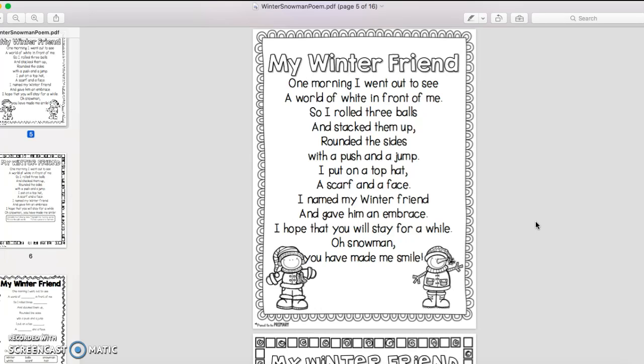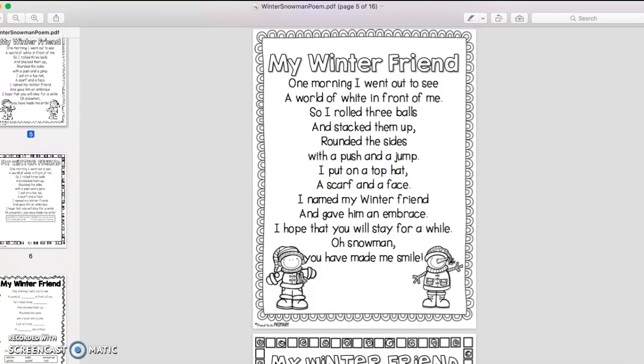So the first day, we circle words we know and all the rhyming words. This is rough in the beginning of the year because they don't know the words, they're not familiar with rhyme. By the end of the year, they're really good at it. So the first day, like I said, we go over all the rhyming words and the words we know, and they circle them. Then I model reading it, and I go line by line, and then they repeat it.